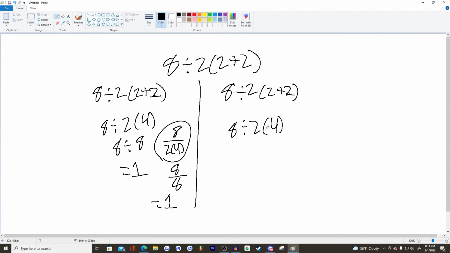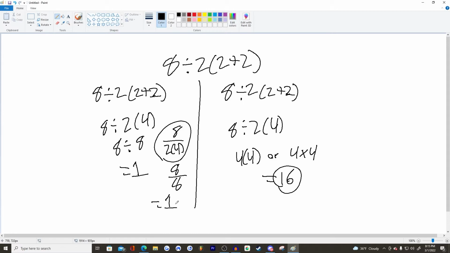You don't need to get rid of the parentheses here. You got to do 8 divided by 2, so it's 4, or you can turn this into 4 times 4. This gives you 16. And this is why people are arguing that it can be 1 or it could be 16. Some people are saying it's clearly only 1 and you can't actually get 16 because you have to get rid of the parentheses. And some people are saying 16 is actually the correct answer because of the more modern way of using order of operations, which honestly, they are both correct.